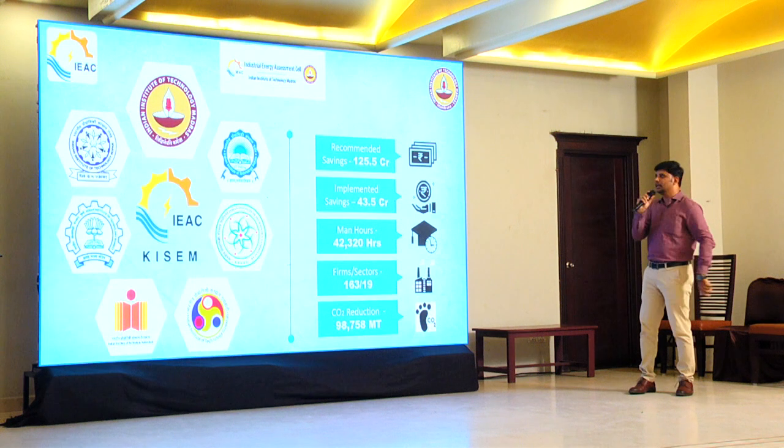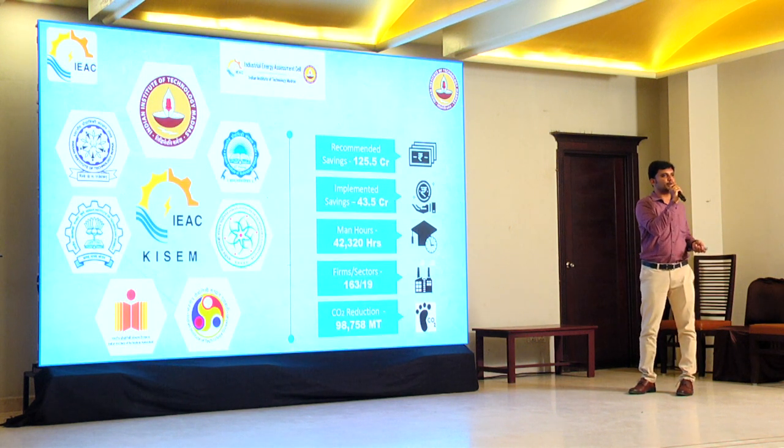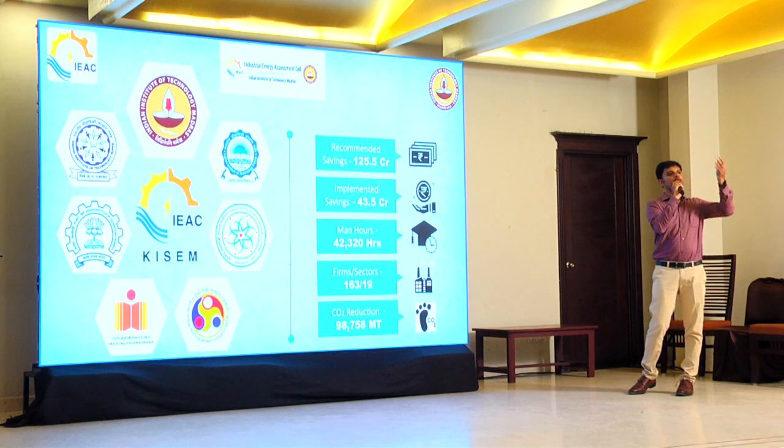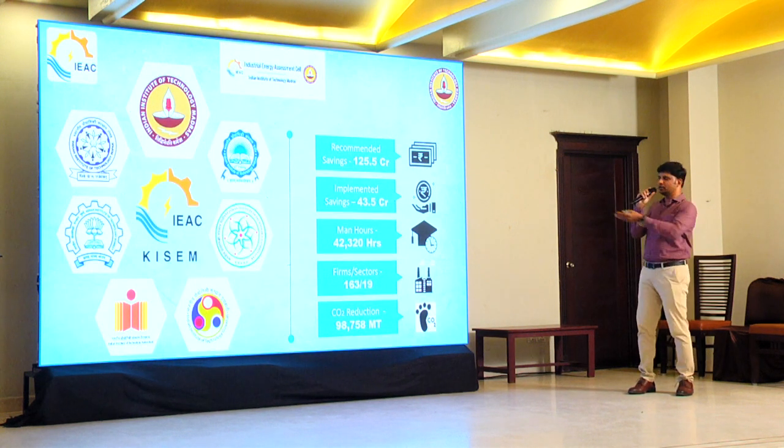The implemented savings are somewhere around 43.5 crores. Roughly 35 to 36% of what we have recommended has been implemented by the industry. We want to increase our implementation beyond 50-60%. The man hours that we have spent for all these audits is somewhere around 40 to 43,000 hours.